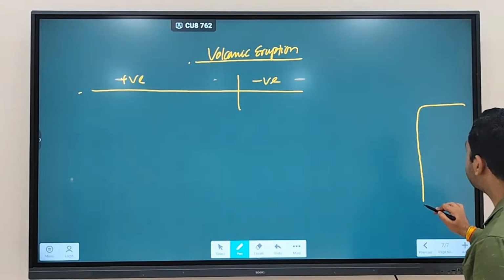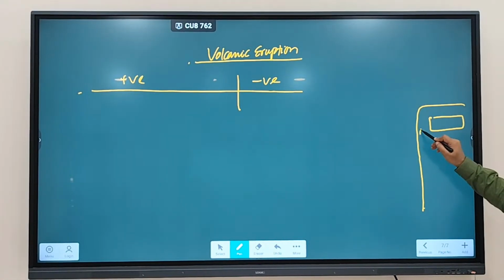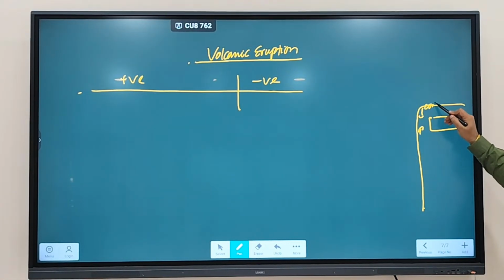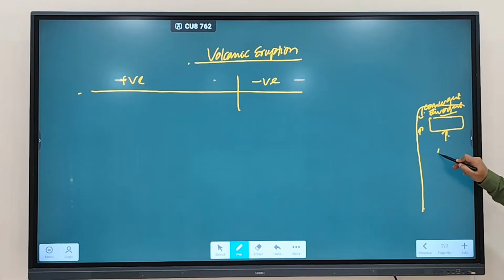Volcanic eruption mainly occurs where? Plate edges. Yes, okay, at the margin of plates. It can be either a convergent boundary or a divergent boundary. So you can see it can occur at a convergent boundary or at a divergent boundary. But we discussed some volcanic eruption can also occur in the interior of plates sometimes, and this type of volcanic eruption is called what? Hotspot volcanism.